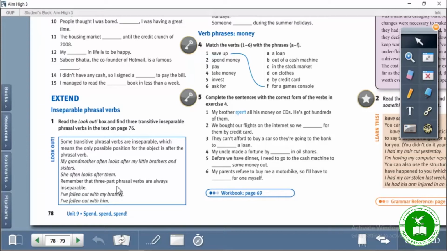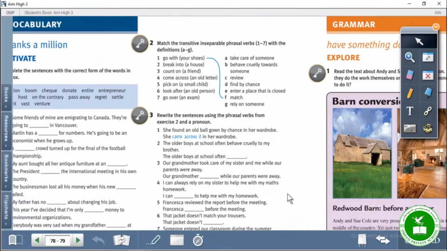Remember that 3-part phrasal verbs are always inseparable. We have said that before. I've fallen out with my brother. I've fallen out with him. We cannot separate these phrasal verbs, right? Okay. So the next part, that's exercise 2. Match the transitive inseparable phrasal verbs 1 to 7 with the definitions A to G. We've got 7 phrasal verbs and 7 definitions. So let's match them with each other.